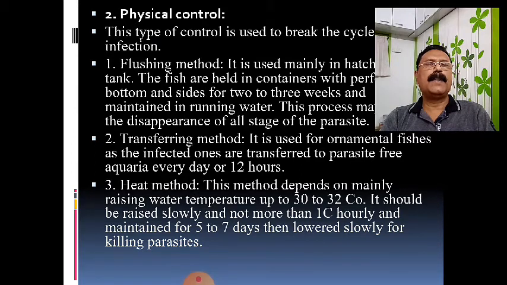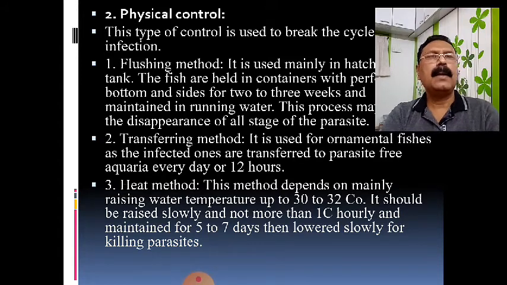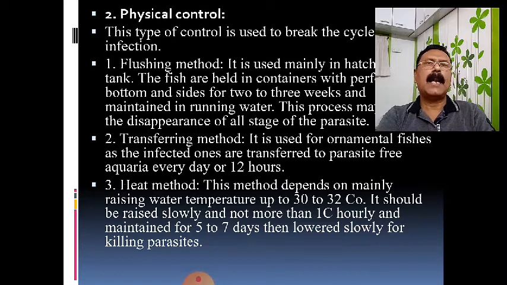What happens in the flushing method? You just have to flush the water. You have to take a container, porous from all sides, keep the infected fishes in it, and allow water supply for many days, it may be up to a week, continuously through the pores of that container. So whatever parasites are there, not only Ichthyophthirius multifiliis but all associated parasites, may run off through that container, because the container is porous and we are continuously putting in fresh water.